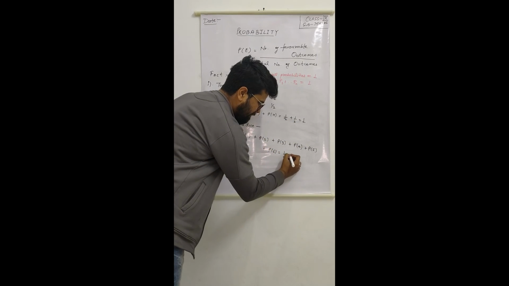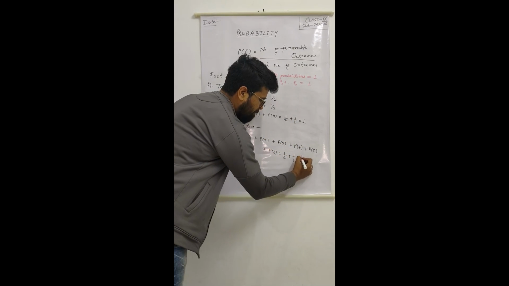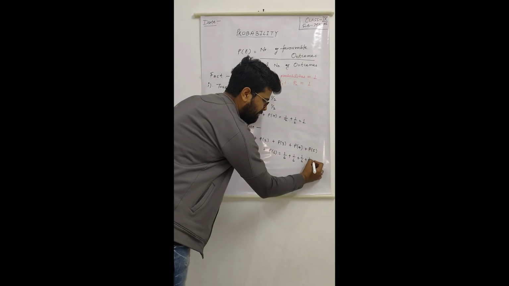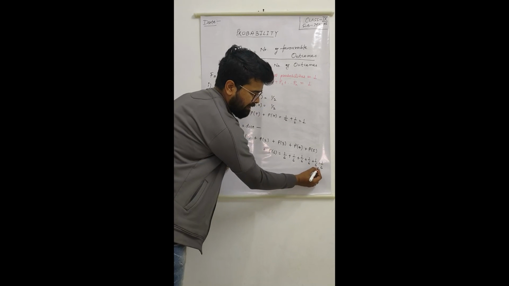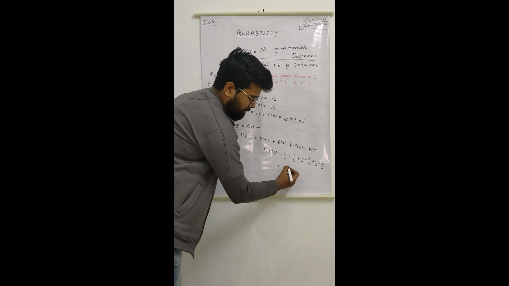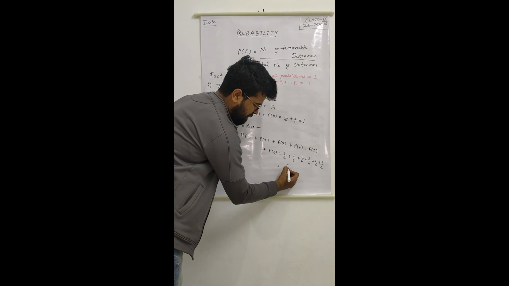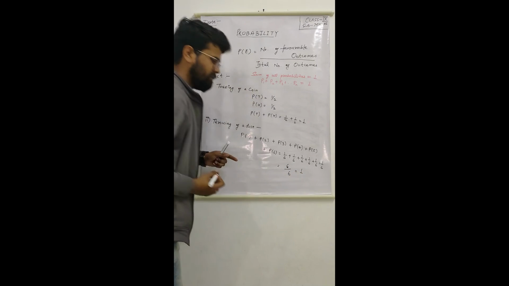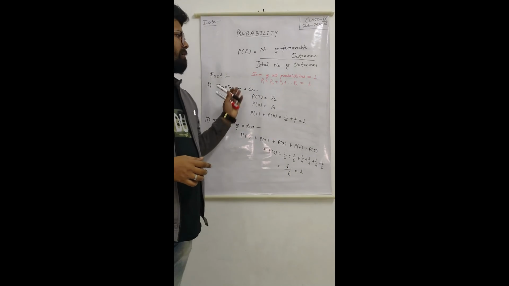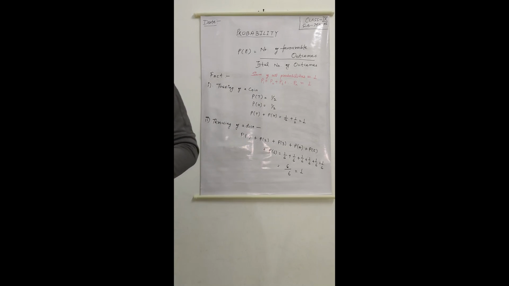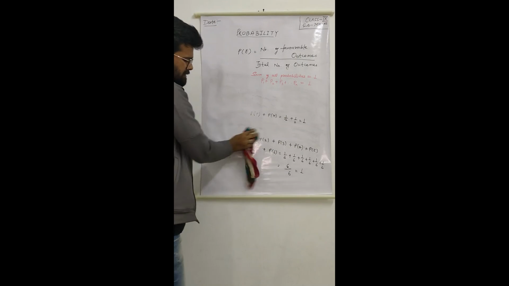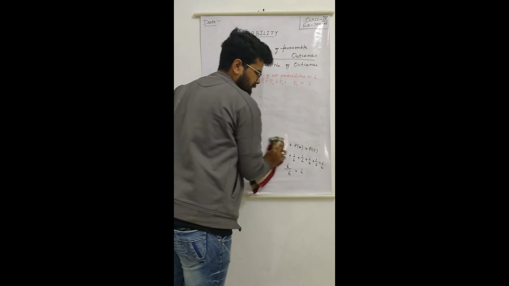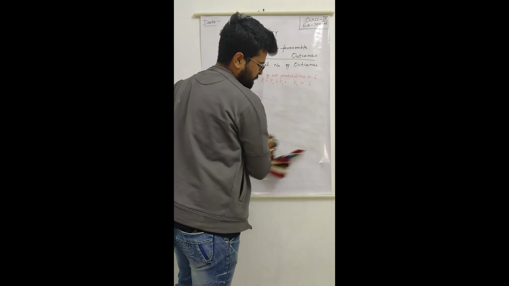Let us add 1 by 6 plus 1 by 6 plus 1 by 6 plus 1 by 6 plus 1 by 6 plus 1 by 6. 1, 2, 3, 4, 5 and 6. We add these all, it is 6 divided by 6, that is equal to 1. So the sum of all the probabilities of any event is always 1. You can check it in any example. If you take any example, it will always be 1.